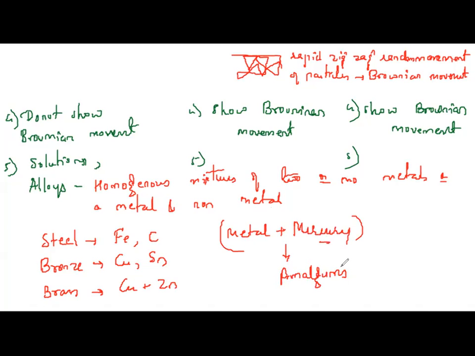When we speak about solutions, we have solute and solvent. When we speak about suspensions, we can still say we have solute and solvent. For colloids, we have two things: one is the dispersed phase and another is the dispersion medium.